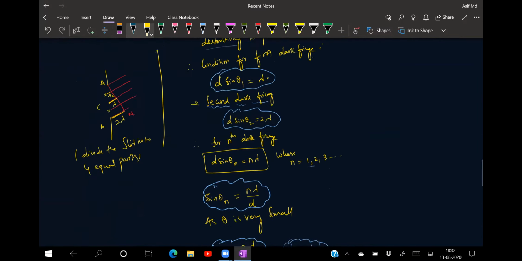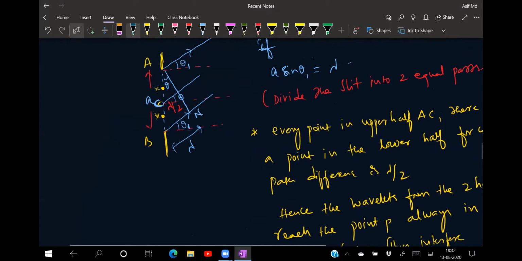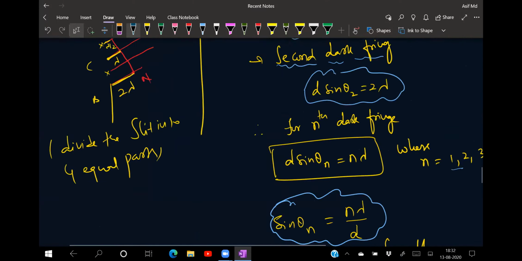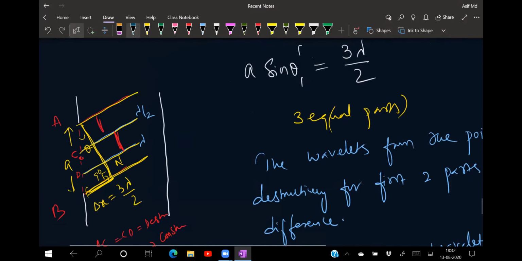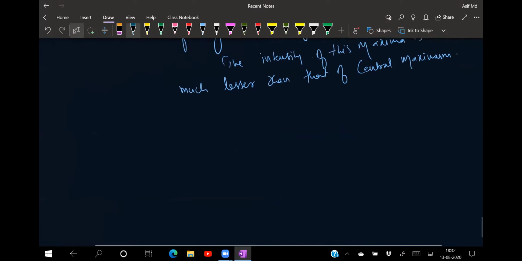See, earlier we had taken the path difference as lambda, isn't it? That is the reason we divided the slit into 2 parts. Above is lambda by 2, below is lambda by 2, destructive interference, zero. But now for the maxima, we are dividing the slit with the path difference itself as 3 lambda by 2. That means above and below lambda by 2 will get destructive interference. One more is left out, that is lambda by 2. That will be giving me constructive interference, isn't it?